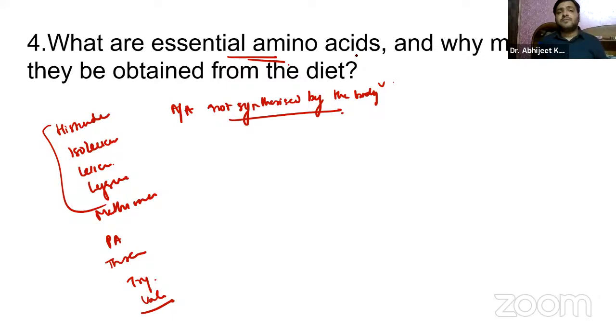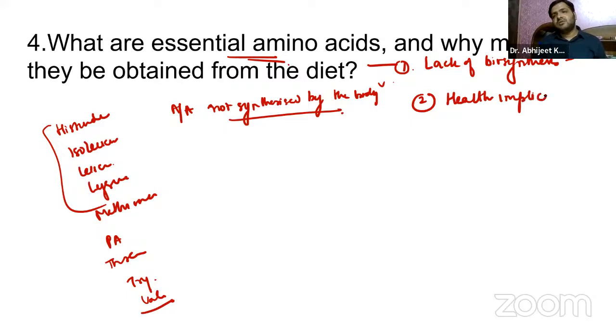They should be obtained from the diet because, as I have already told you, there is a lack of biosynthesis in our body. There are health implications, such as protein malnutrition and all that.